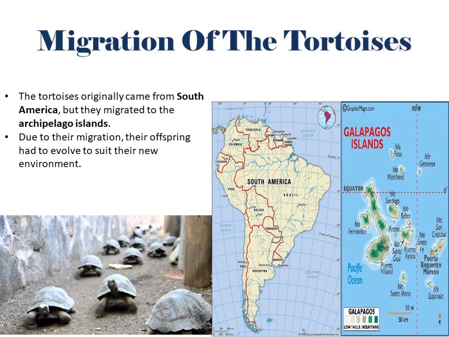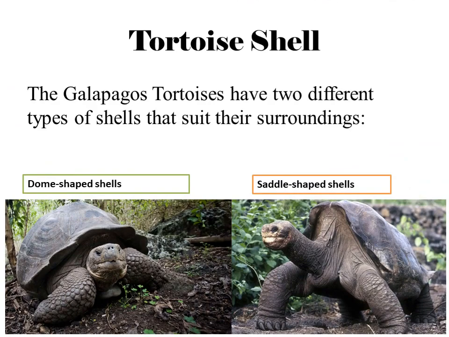The tortoises originally came from South America, but they migrated to the archipelago islands. Due to their migration, their offspring had to evolve to suit their new environment in the eastern Pacific Ocean.